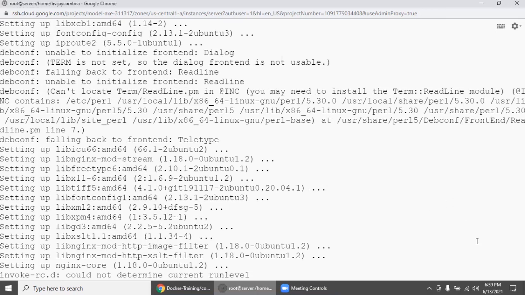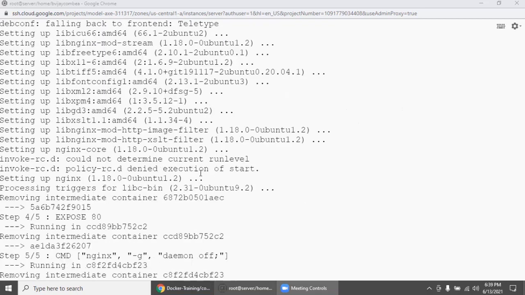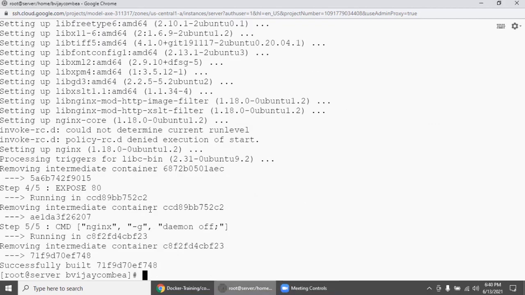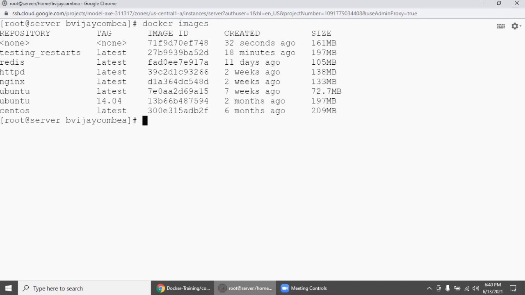This image will help us understand dangling. Let's wait for this image creation to complete. It got completed. Now we will run the command docker images.